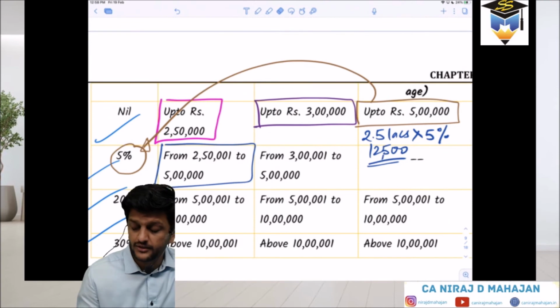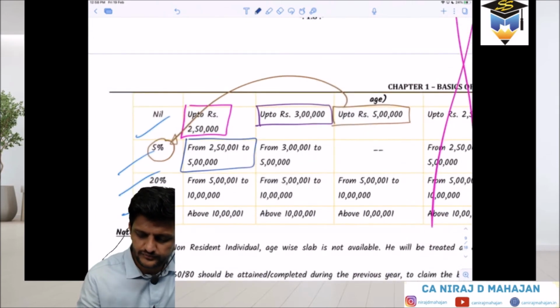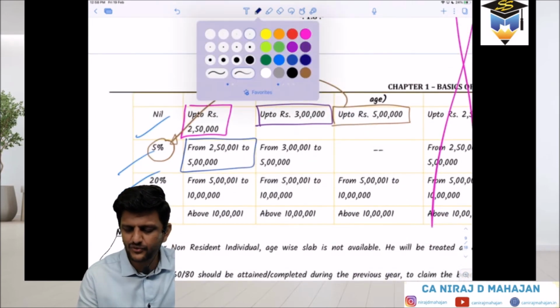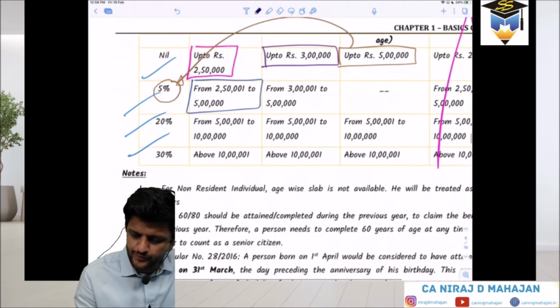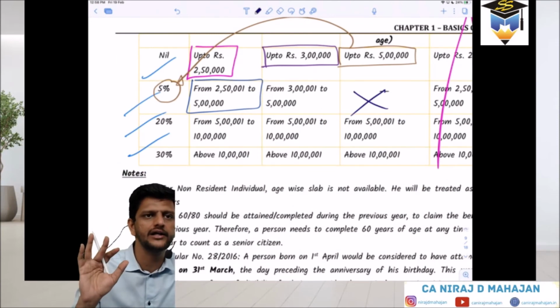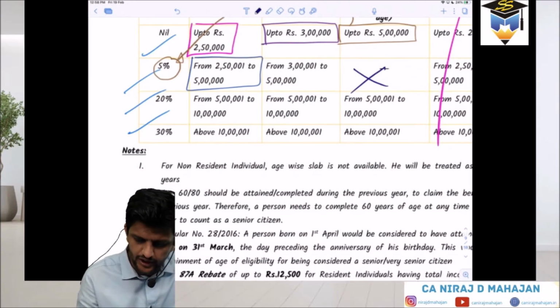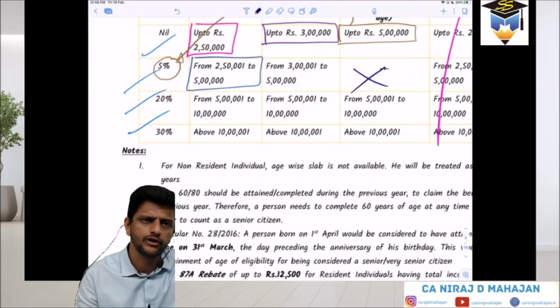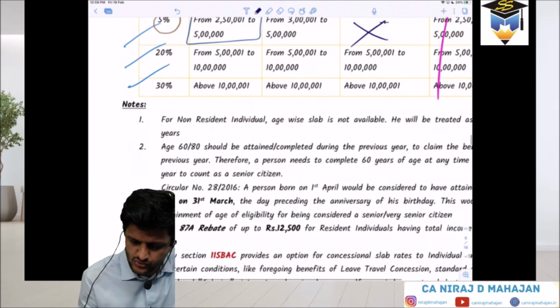For that, you have to be at least 80 years of age and earning income, which is difficult these days, you know. And what is that senior citizen of 80 years of age going to do with 12,500? Chalo, theek hai. Still he got the benefit. Clear? So basically, this tax slab doesn't apply to him. There is no tax slab of 2.5 to 5. Up to 5 lakhs directly it is not taxable, or you can say taxed at the rate of 0%. Clear? Remaining is still the same. From 5 to 10 lakhs, 20%, and above 10 lakhs, 30%. Clear till here?